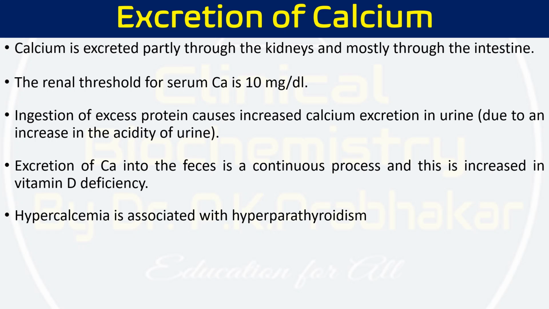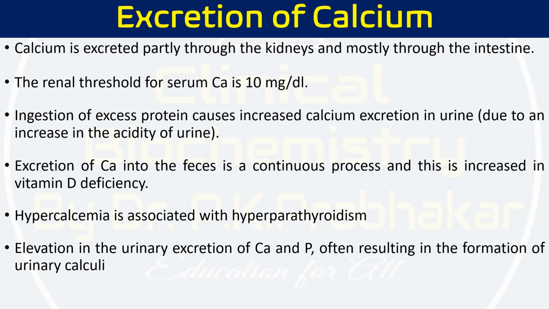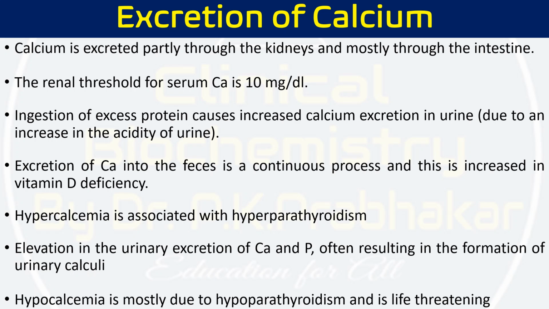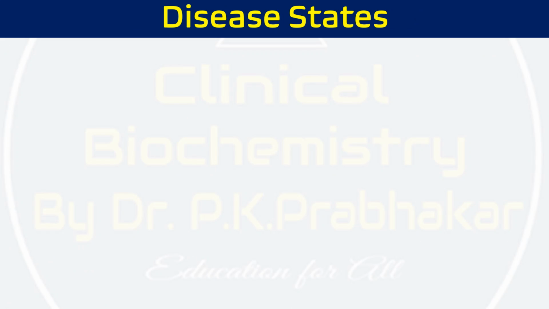Hypercalcemia is also associated with hyperparathyroidism. There is elevation in the urinary excretion of calcium and phosphate, often resulting in the formation of urinary calculi. Whenever we have more calcium and phosphate, they will deposit in the kidney and ultimately form urinary calculi. Hypocalcemia is mostly due to hypoparathyroidism, and it is life threatening. When we compare hypercalcemia and hypocalcemia, hypocalcemia is more serious and life threatening.